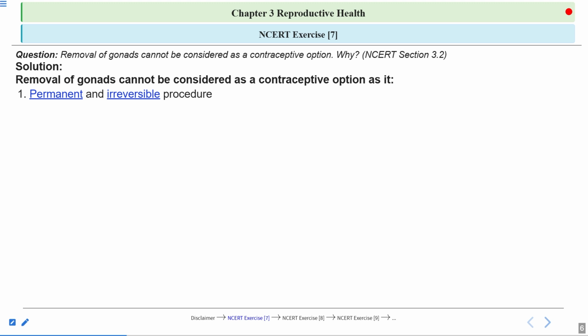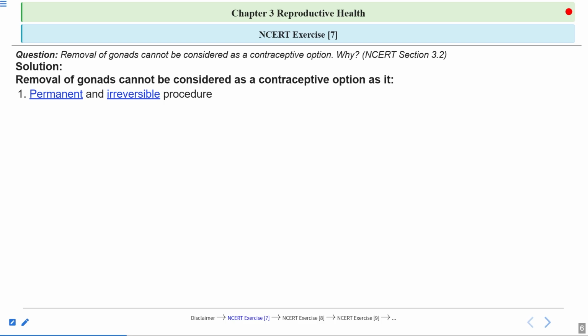An example is testosterone, a male hormone. Testosterone is involved in spermatogenesis, sperm formation, and also in the development of secondary sexual characteristics. So if the gonads are removed, there will be a lot of effects on the person's physiology and morphology also.